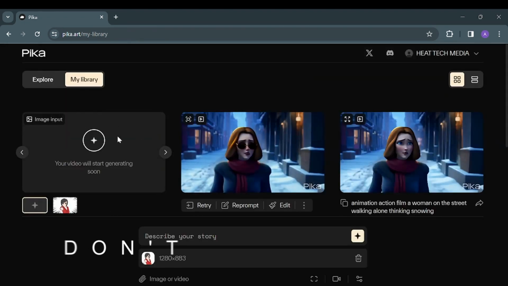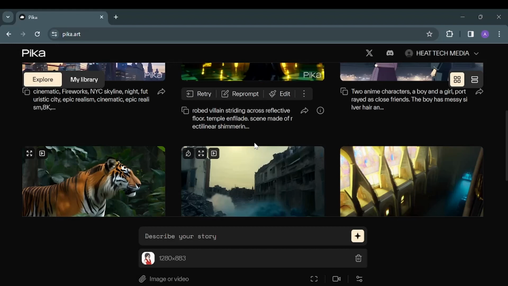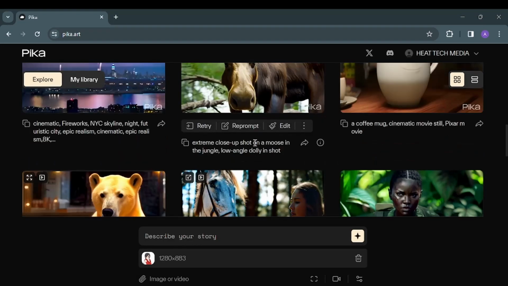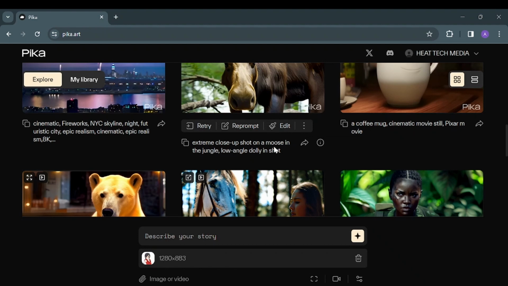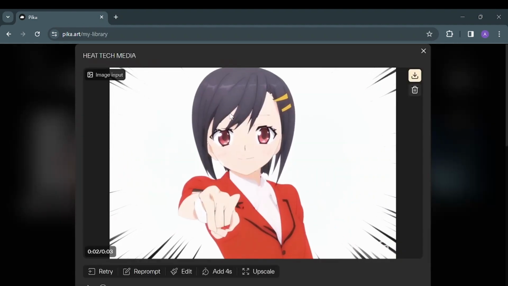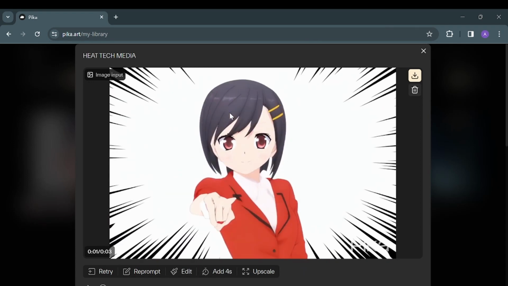Basically, this is what Pika is doing. And we can keep trying different images, different descriptions until you get what you want. Or you can go ahead and go to the Explorer and see what others are creating. Maybe you can take the seeds from any photo and see what descriptions they have applied. Basically, you can apply it to the photo and make something similar to that. As you can see, this is the second try. Every time you try it, or you can do some edit on this, it might give you different results.